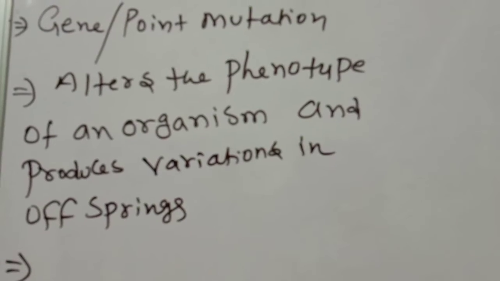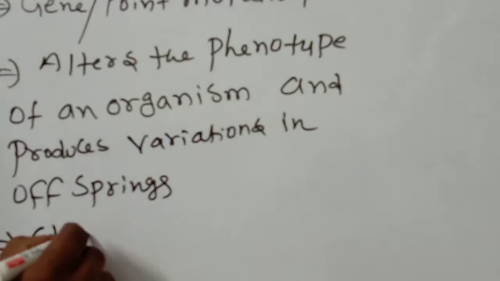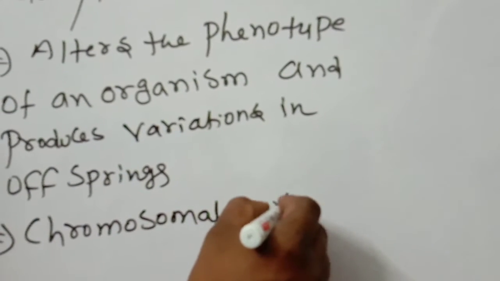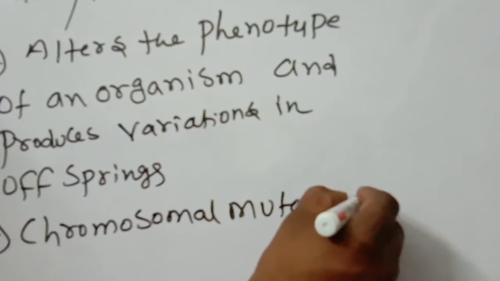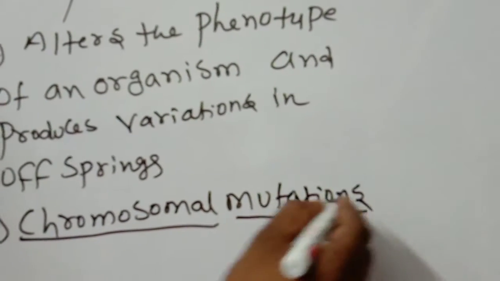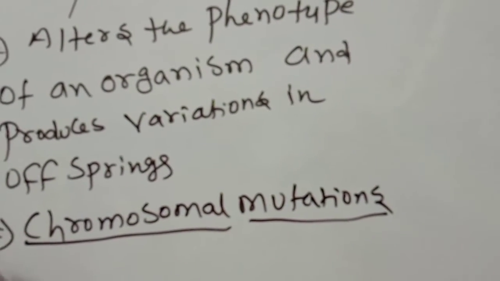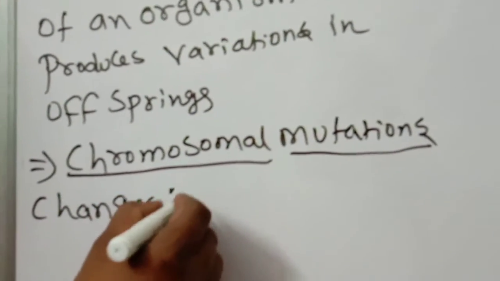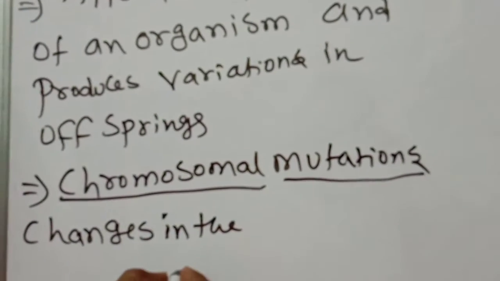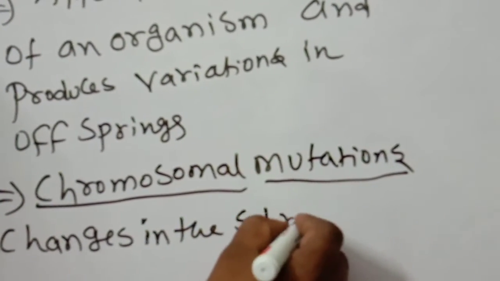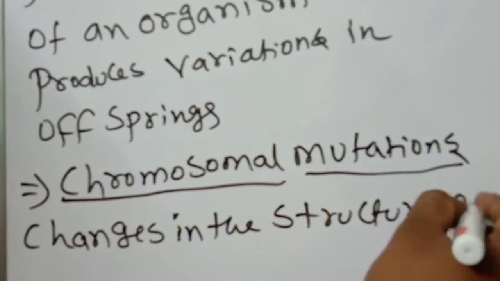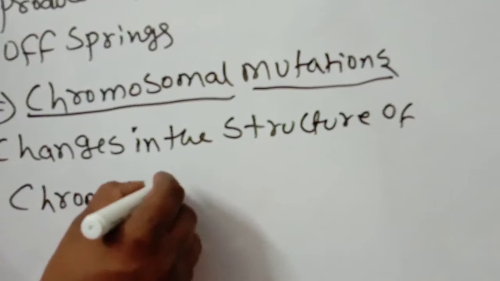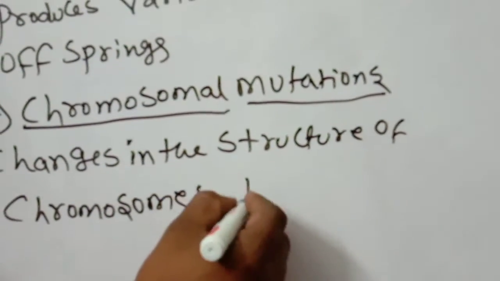Next, the most important thing is chromosomal mutations. In the name itself, the answer is there. Mutations happen in the chromosomes. These are changes in the structure of chromosomes due to